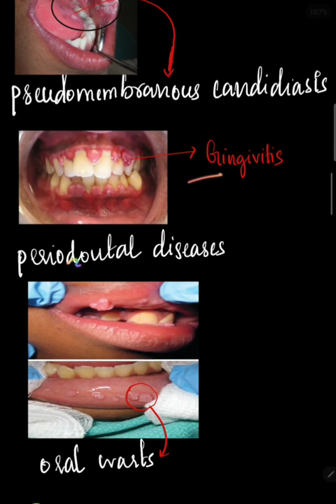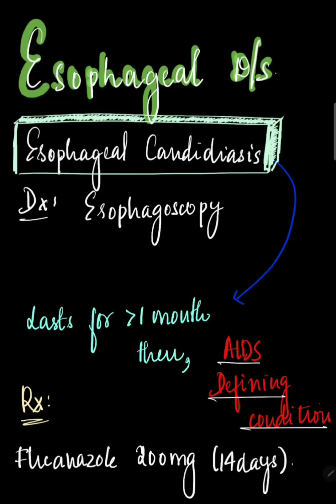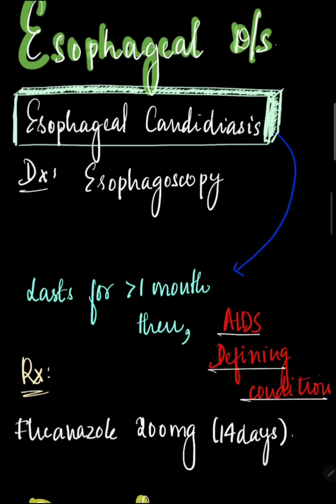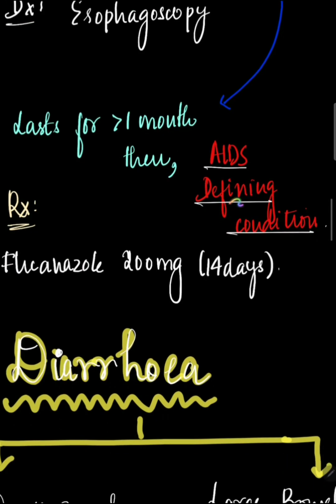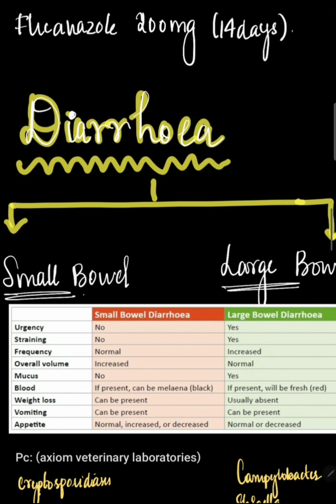Then we have gingivitis and the periodontal diseases. Then we have oral warts. Then we have esophageal disease, the most common being esophageal candidiasis, and it can be diagnosed with the help of an esophagoscopy. And if it lasts for more than a month, then it's called an AIDS-defining condition. For treatment, we can give fluconazole 200 mg for 14 days.